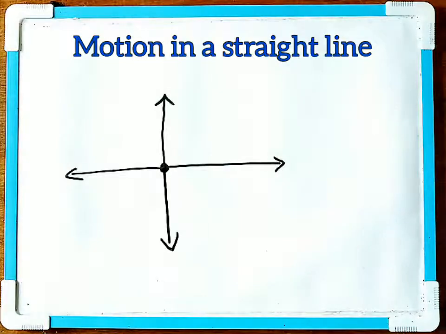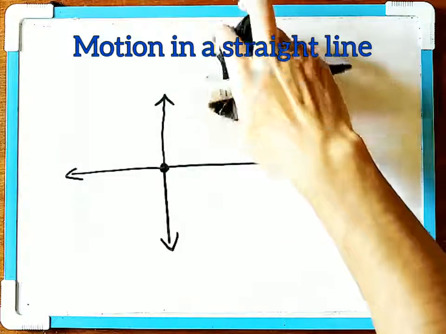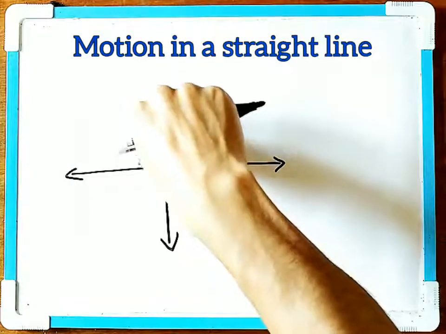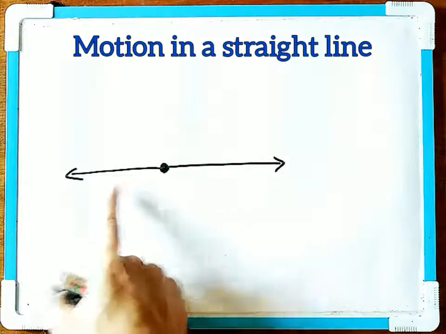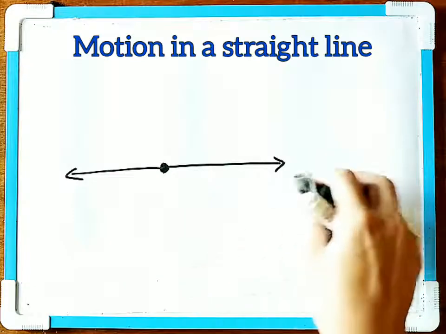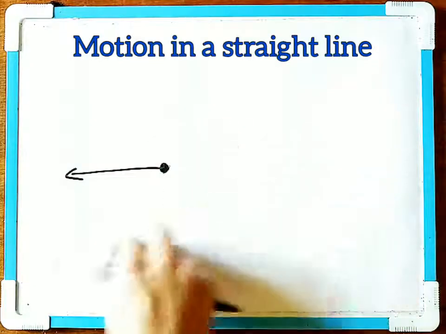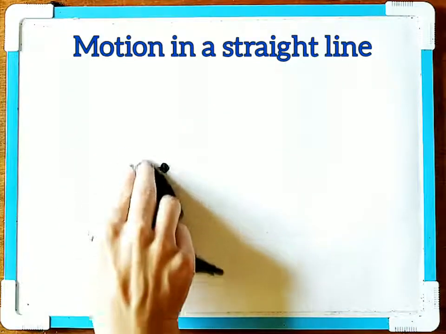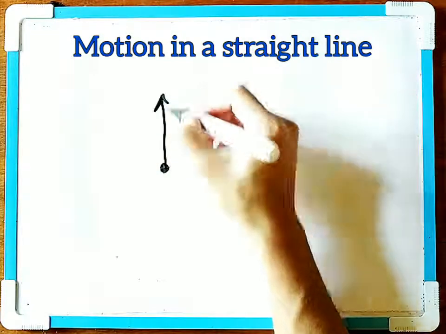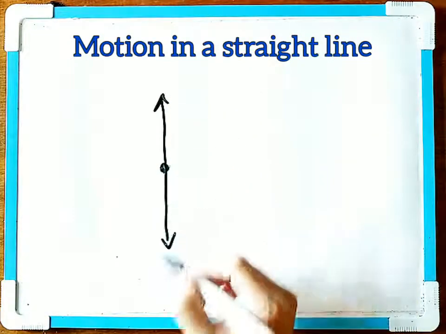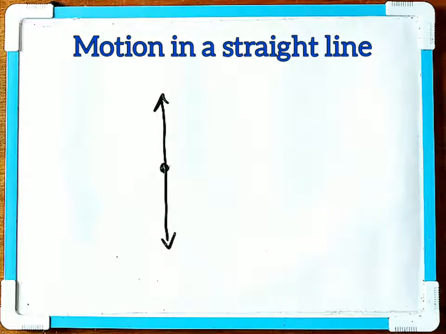It can move from left to right, in this direction and this direction, or it can move up and down, or north and south. So this motion is considered the motion in a straight line, or motion in one dimension.